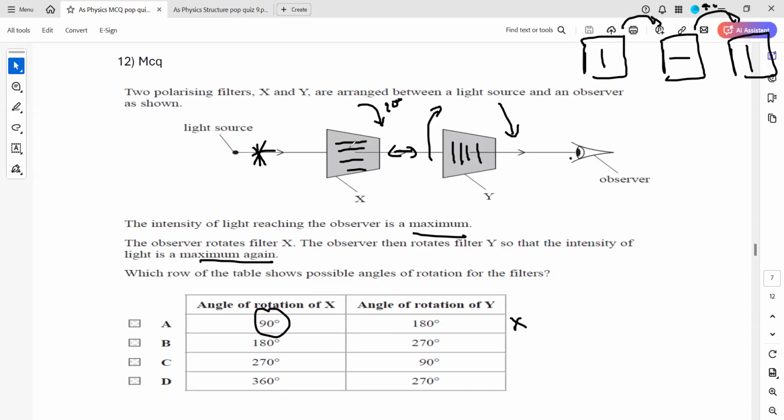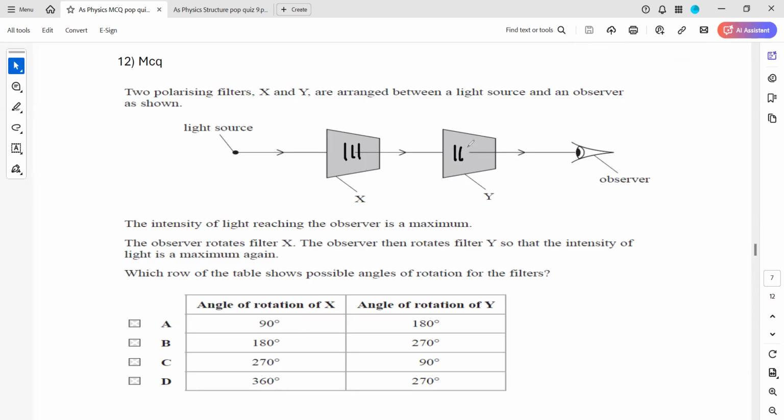Now, let's say both are vertical. If this is rotated 180, 180 means it will be the same. Because at 90 it will become horizontal, and at 180 again it will become vertical. 270 means it will become horizontal, because at 180 it is the same, but a further 90 makes 270. So can we observe a maximum light here? No, we cannot observe a maximum.